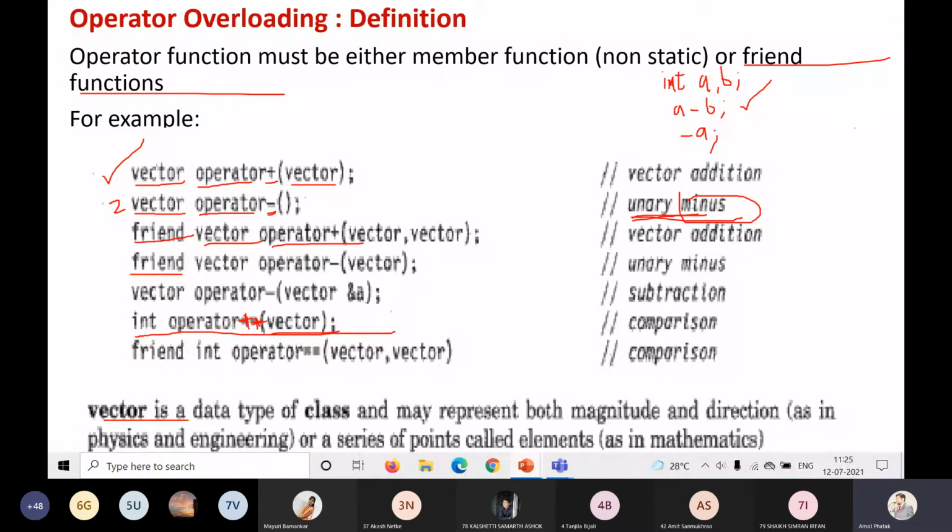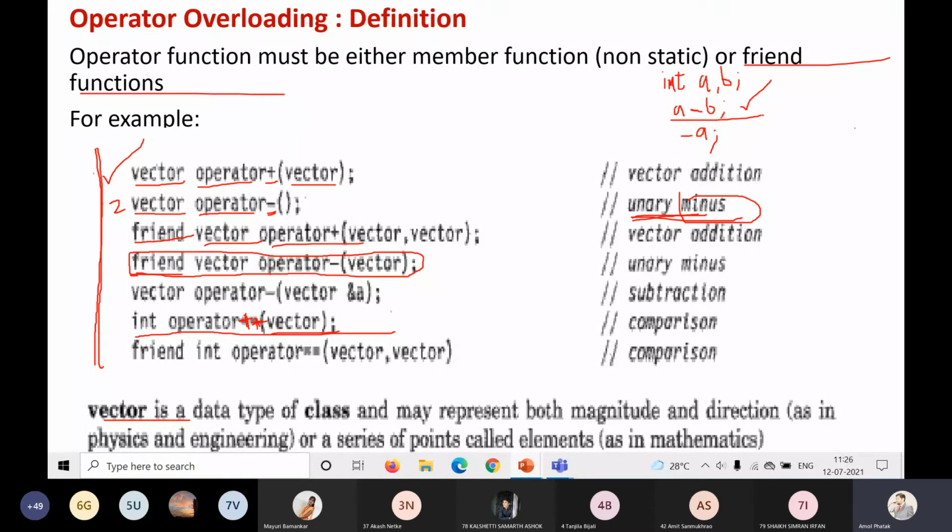Vector is a data type of the class and may represent both magnitude and direction. Maybe it depends upon how you define this class. This is the member of the class. I hope all of you understood how exactly we are going to write the operator function. Suppose I am using a minus b and this function: whatever I write under this function will be performed whenever I use a minus b.